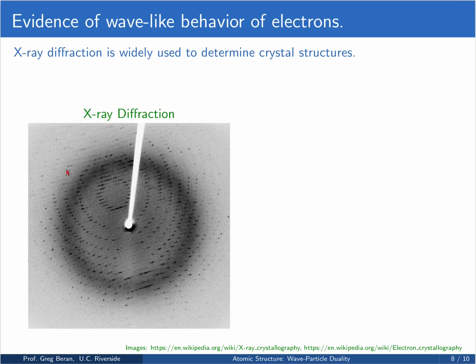So you get diffraction patterns that look like this, where each of these little dots is coming from the diffraction of the X-rays in a crystal. And so this is a very wave-like behavior of the X-rays.